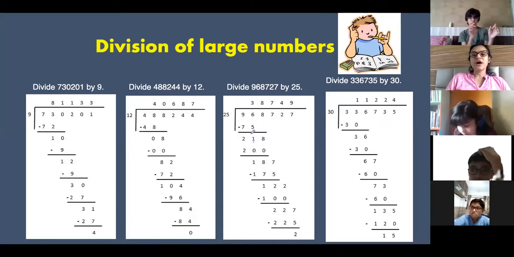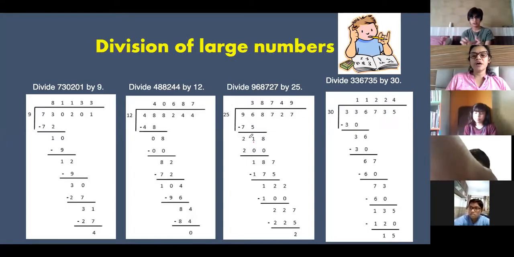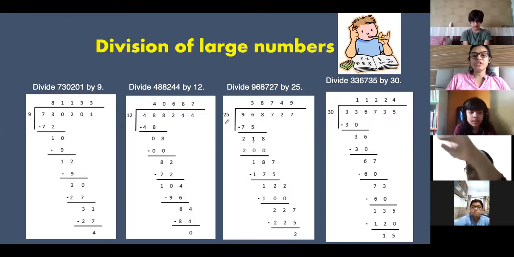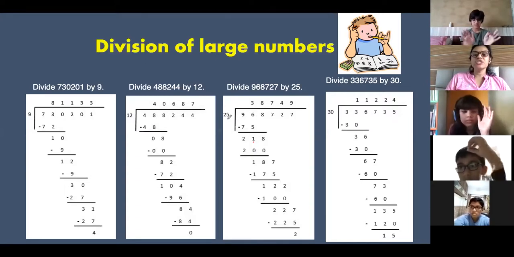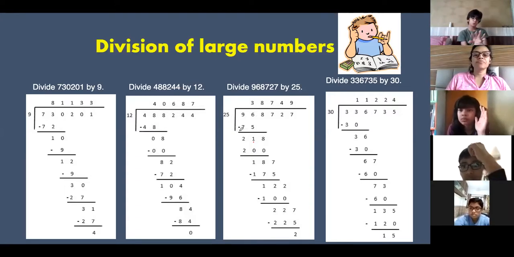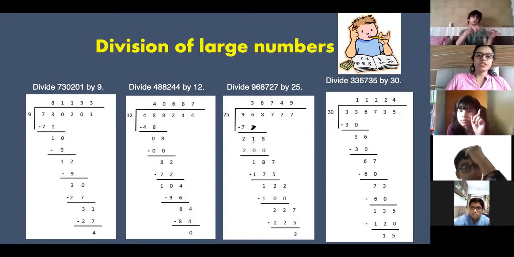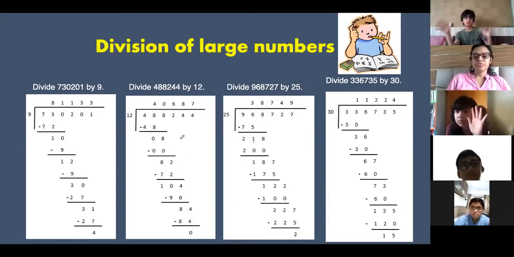Did you understand this now? How do we check? You check first digit and this first digit. If you don't know the table, you check this 4 twos are, so 4 times you will check 25. You will get greater, then you will check 25 threes are. Then you will get smaller. So you have to write and multiply and keep on checking it. So all of you have noted down?